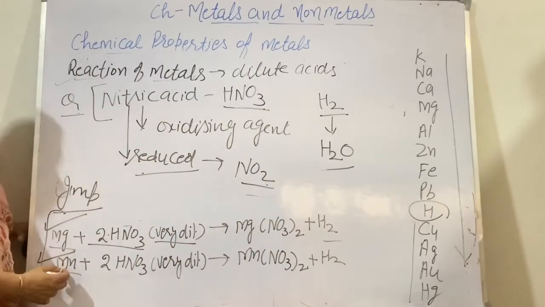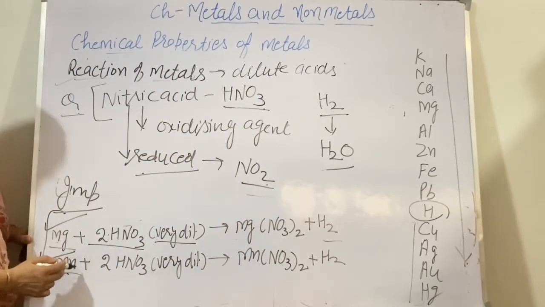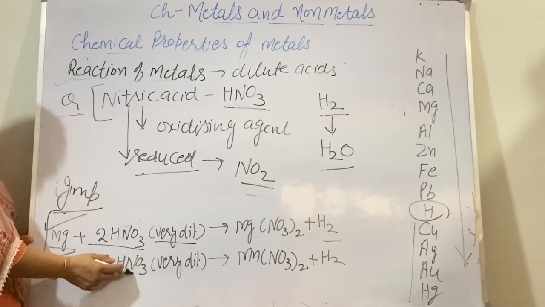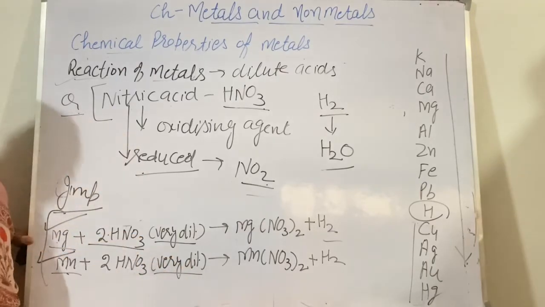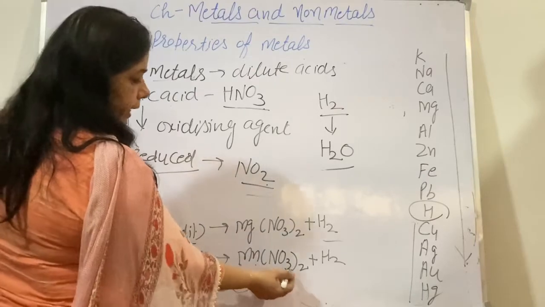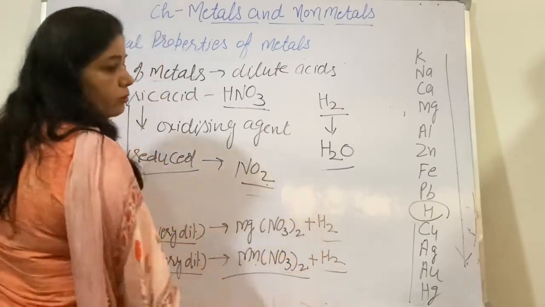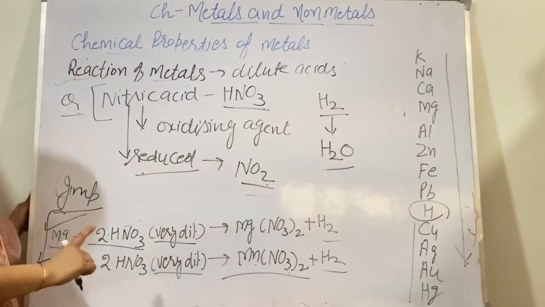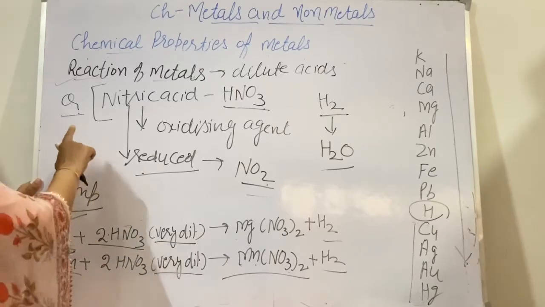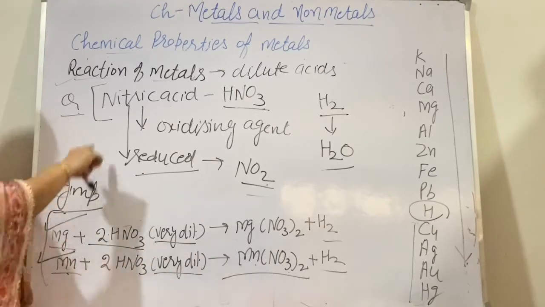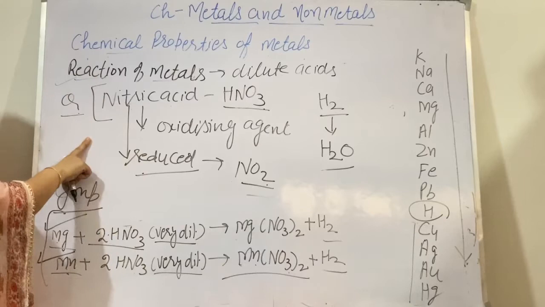You can also give the example of manganese. Manganese reacts with very dilute nitric acid and forms Mn(NO3)2 and hydrogen gas is released. This is a very important question of this chapter: why do metals not react with nitric acid?